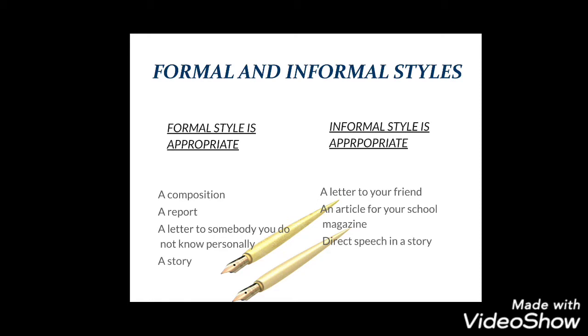For example, if you are writing an official letter to someone you don't know personally, when you are writing to any officials, or a story. These are the styles applicable in these categories.